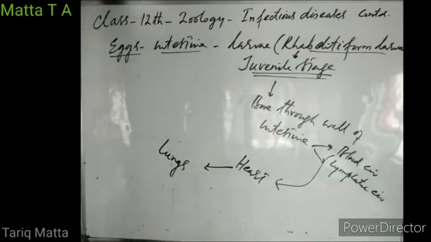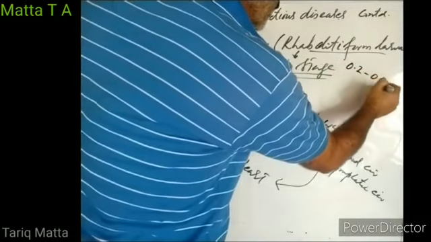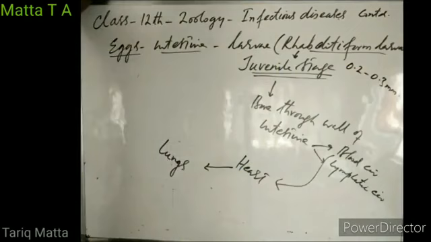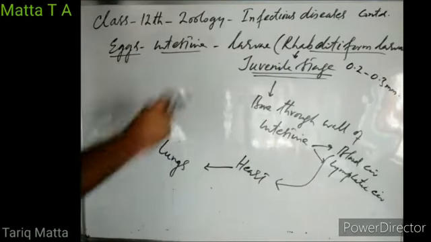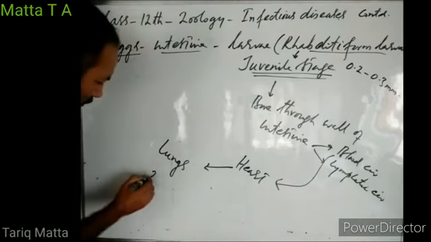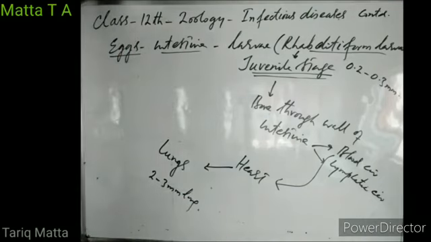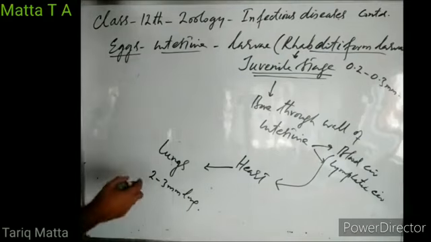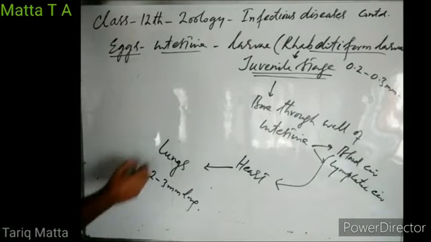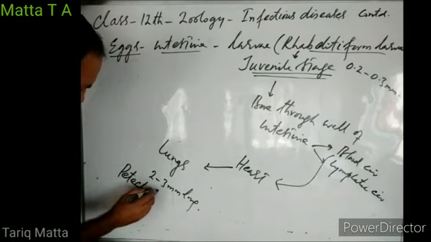When the rhabditiform larva hatches out from the egg, it is just 0.2 to 0.3 millimeter in length. When this juvenile stage reaches the lungs, it grows. It becomes 2 to 3 millimeter long in the lungs. It damages the lung alveoli, causing hemorrhages, known as petechial hemorrhages.